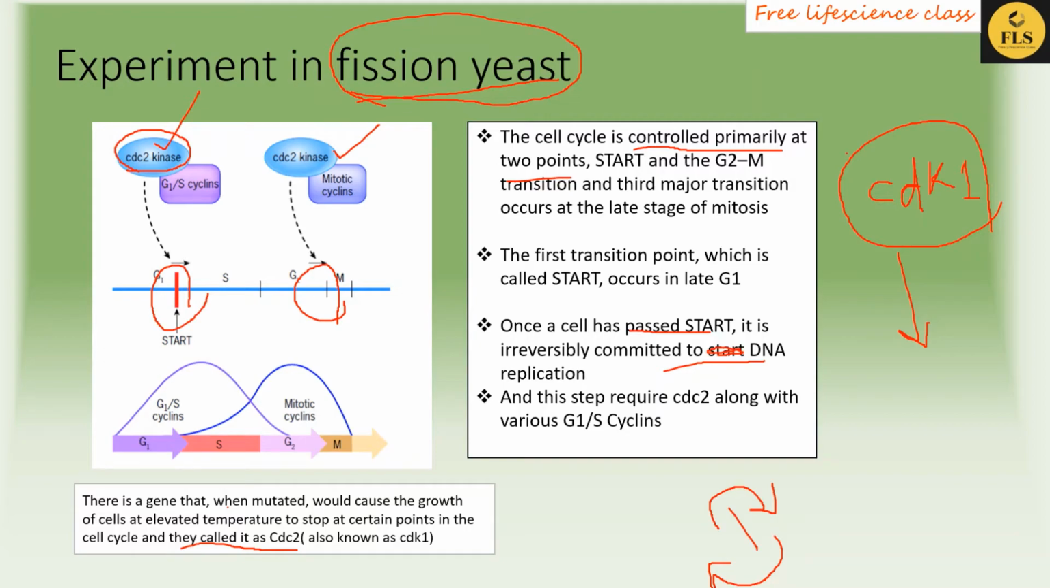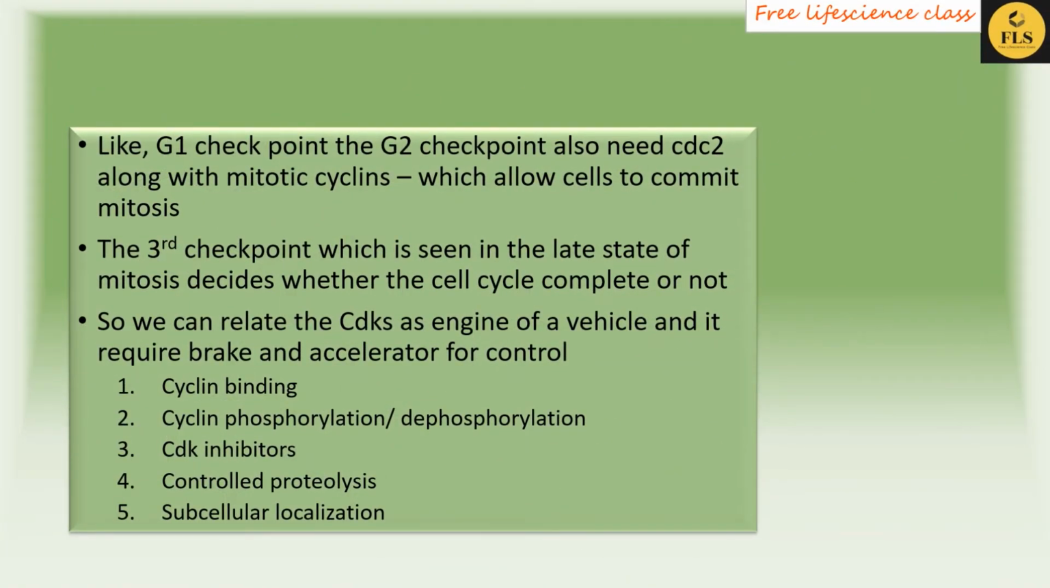So like the G1 checkpoint, the G2 checkpoint also needs CDC2 along with the mitotic cyclins. We have already discussed this, which allows cells to commit to mitosis. And there is a third checkpoint, seen in the later stage of mitosis, which decides whether the cell cycle completes or not. So we can relate the CDKs to the engine of a vehicle, and it requires brakes and an accelerator for control. Okay, so this is one of the important points.